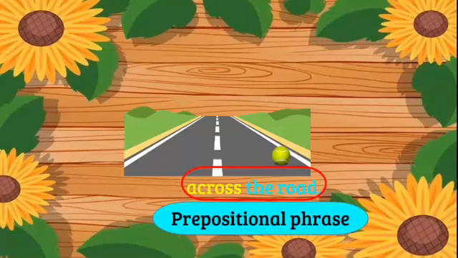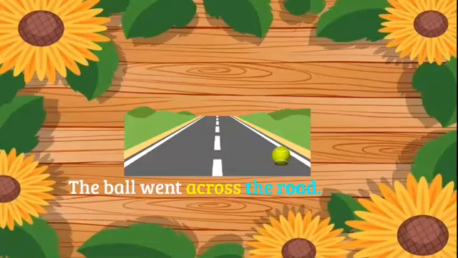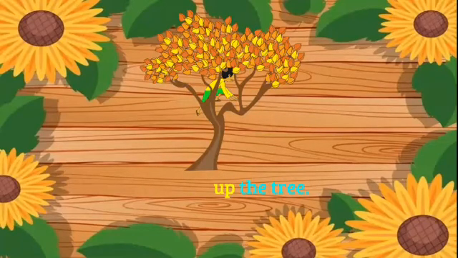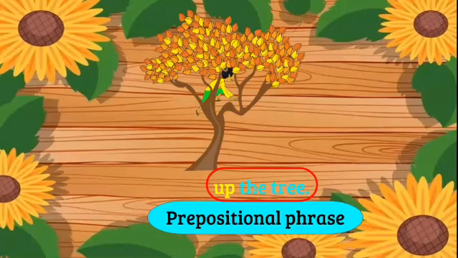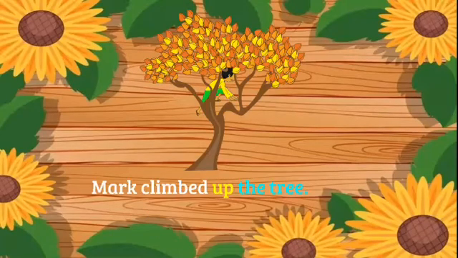So that's why it's called a prepositional phrase, because it starts with a preposition and it has its object, and it cannot stand alone. Here we have the complete sentence with our subject at the beginning. The ball went, with our prepositional phrase, across the road. So again, up the tree: our preposition up, and the tree, the object. It cannot stand alone, so you have Mark climbed up the tree.